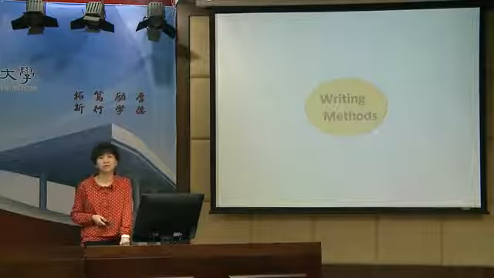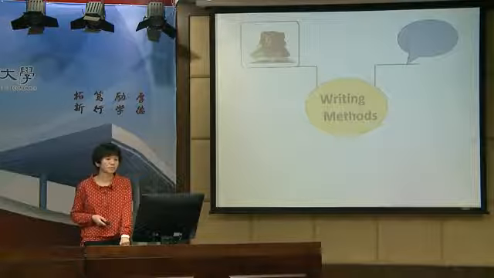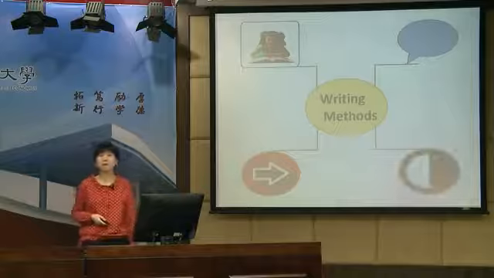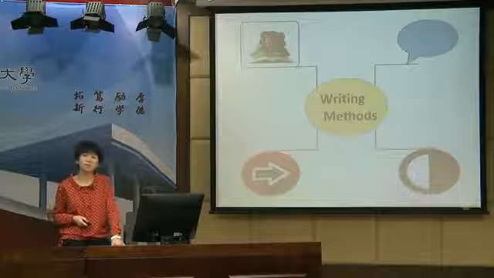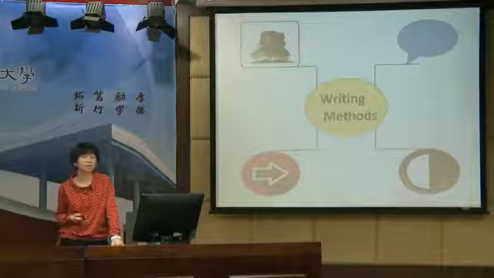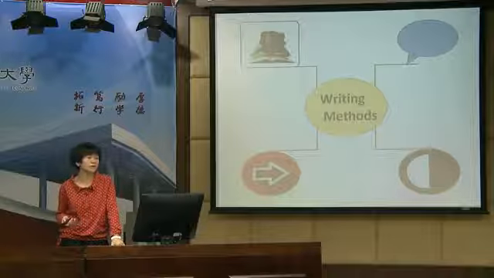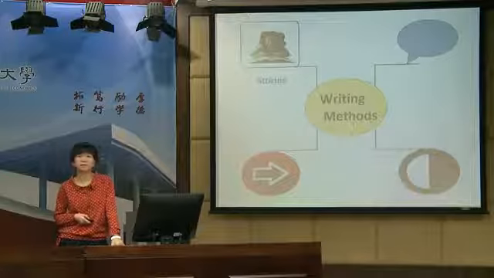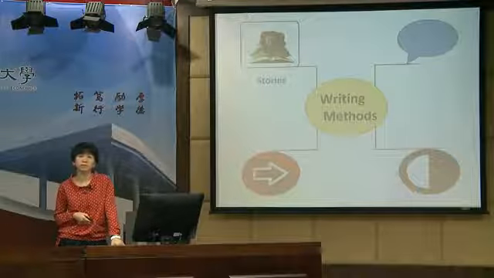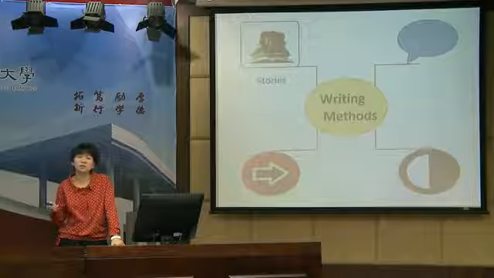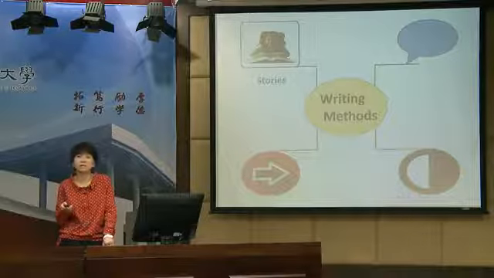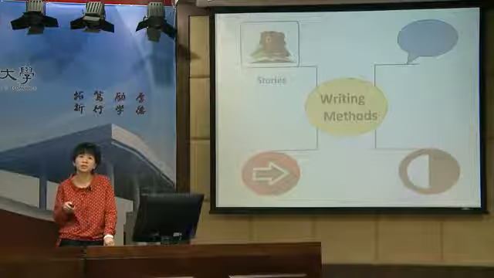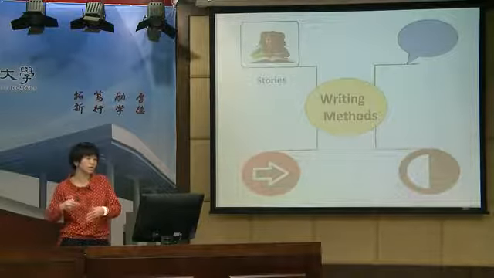Now, next, I'd like you to analyze the writing methods which are used in the text. Here, I give you 4 pictures, and the 4 pictures represent 4 writing methods that are employed in the text. Can you tell me what they stand for? The first picture, yes, it means stories. We use stories in a piece of writing. This will make the writing very appealing, and stories can shorten the distance between the reader and the writer.